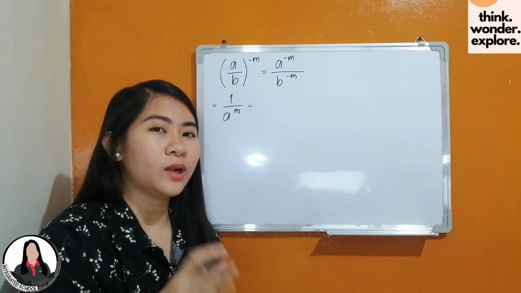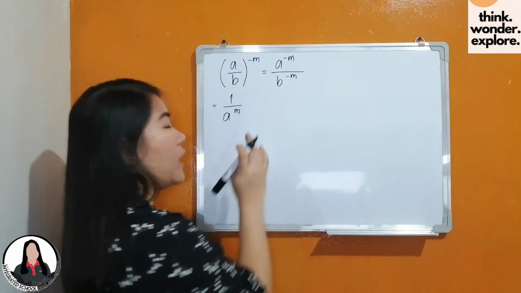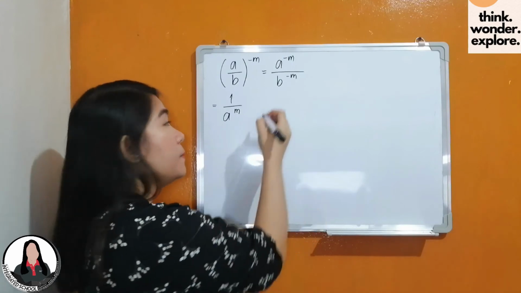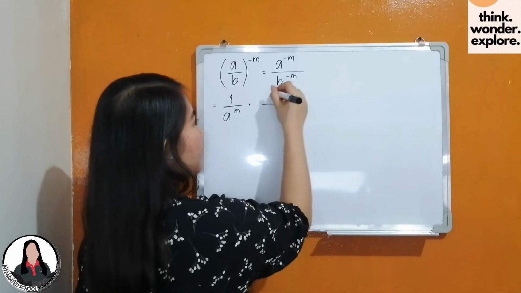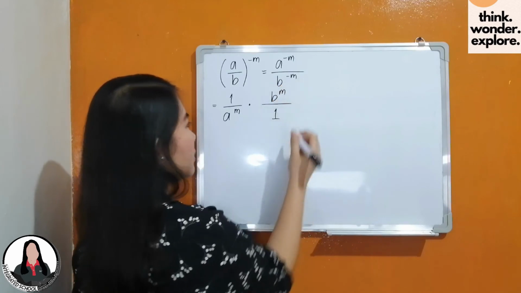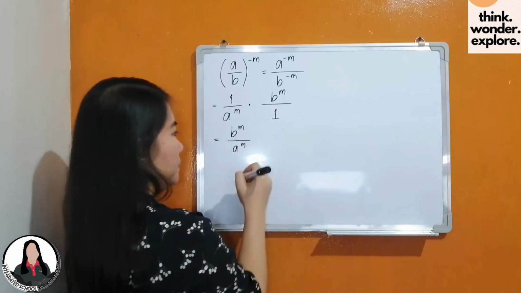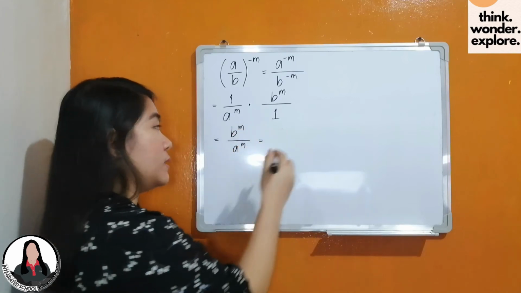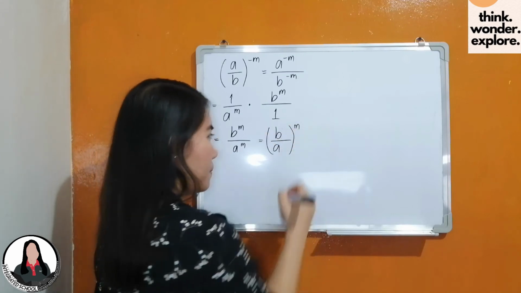Since ang denominator ay pinalitan natin with its reciprocal, ibig sabihin, mababago ang ating operation. This will become multiplication. So, this will be multiplied by b raised to m all over 1. Simply, that is b raised to m all over a raised to m. We can also rewrite this as b over a quantity raised to m.